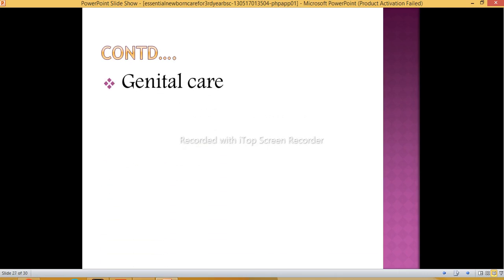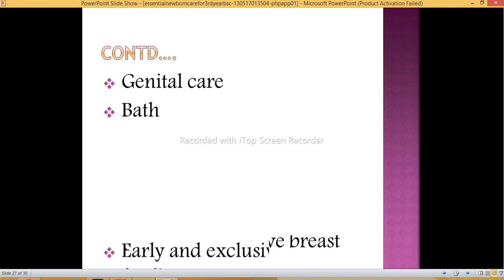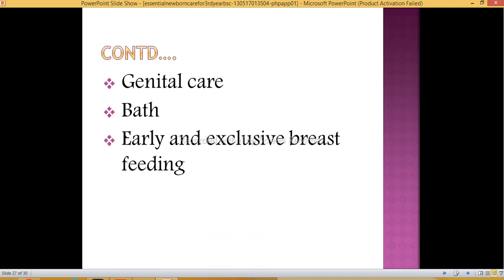Then next is genital care. We should clean it with boiled, cooled cotton swabs after the baby has reached a normal temperature. Then bathing the baby after 48 hours. Then next, early and exclusive breastfeeding is a must; the most important thing is breastfeeding. Then elimination: we should monitor that the baby is passing meconium and urine, which is important. Stool color is green for the first 2 to 3 days.